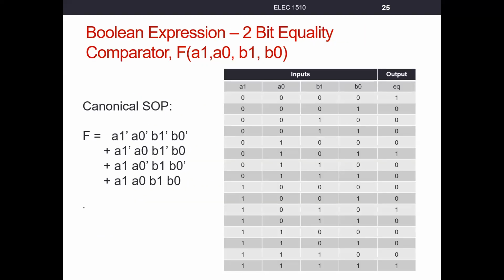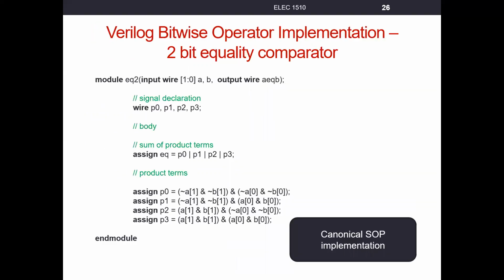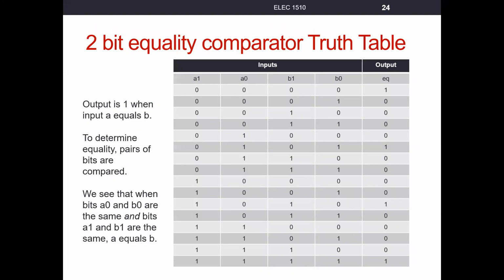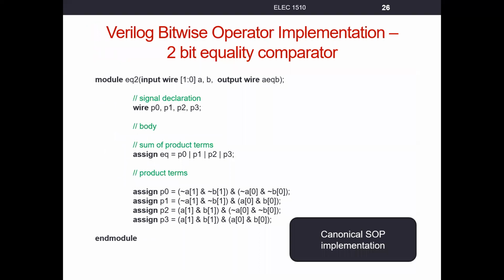Before I go into that, sorry, the next slide is how we would write this in Verilog if we were going to do a canonical sum of products implementation. This is a rather long equation. It doesn't look long here in its binary form, but what I want to show you in the Verilog form is that if we write the module, we'll still have our inputs A and B.